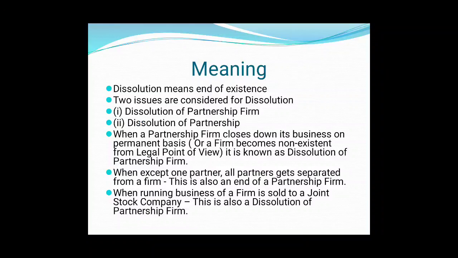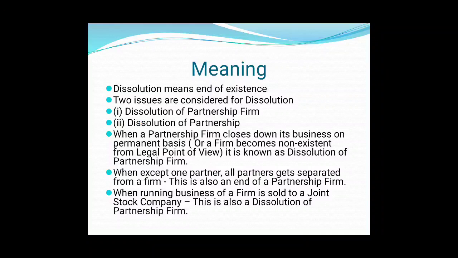What does it mean? When any firm closes down its business, they shut down their business, they turn off all the business activities and shut it down. That is dissolution of partnership firm, right?